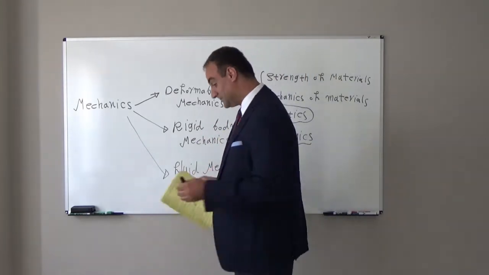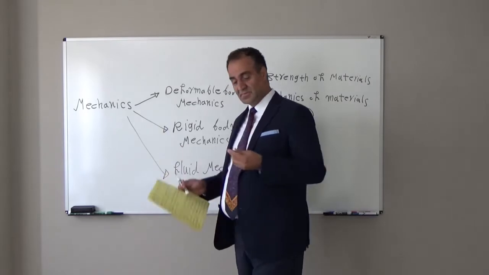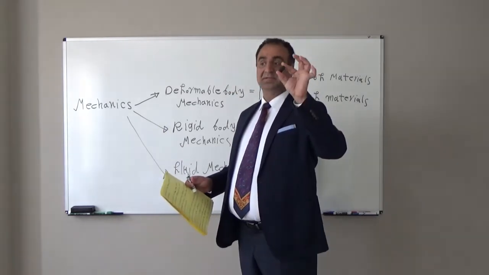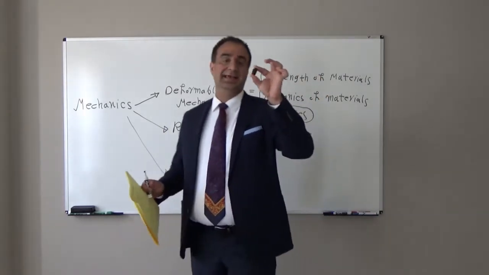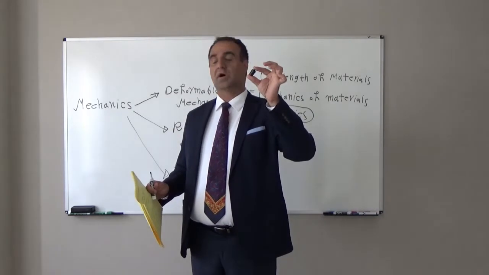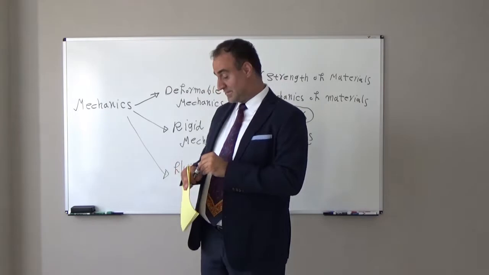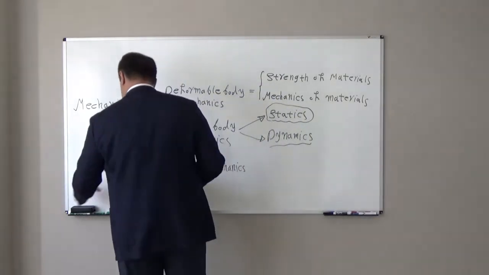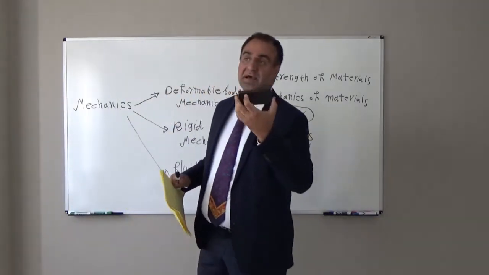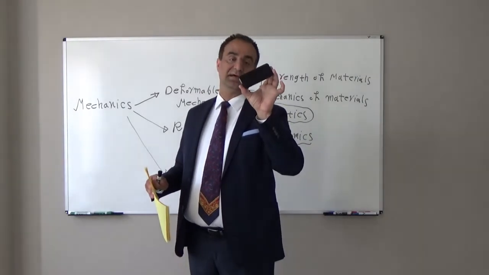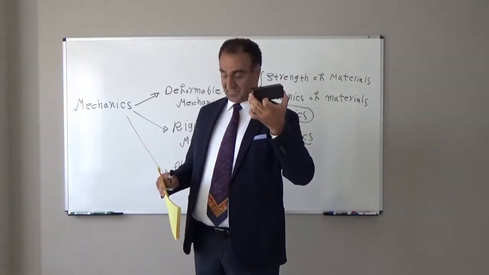For example, if I look at this object I can neglect the size, so I will assume it behaves like one particle. But if I look at bigger objects, like for example this, I cannot neglect the size, so I will call it a rigid body.